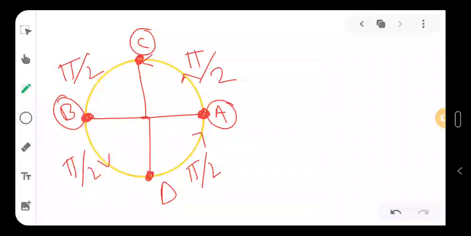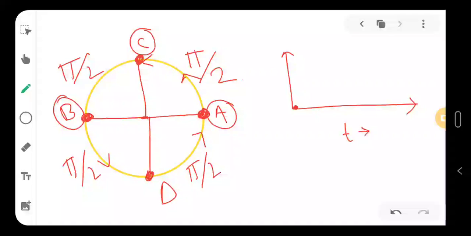Accordingly, we can write some sort of graph even, where I can show you how the phase is changing. Let's say it has started from point A. So what will happen? Let's say time is being shown here, or phase is being shown here.